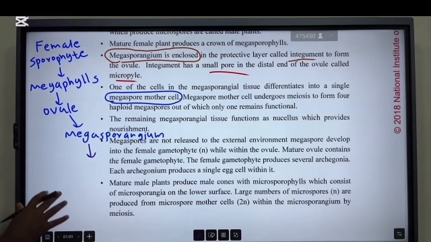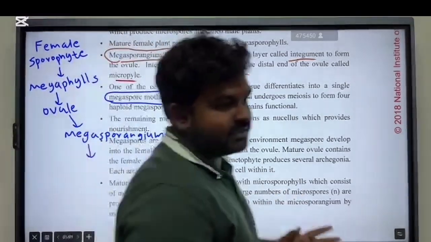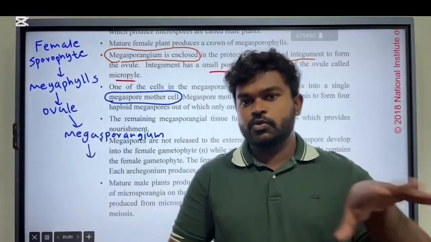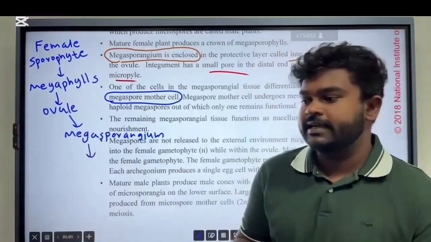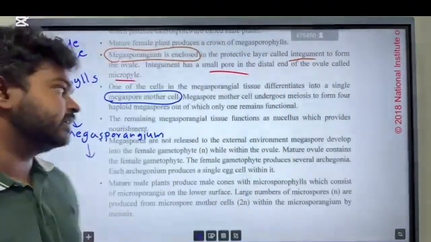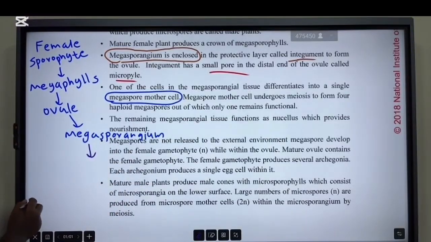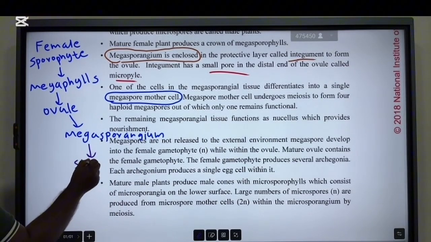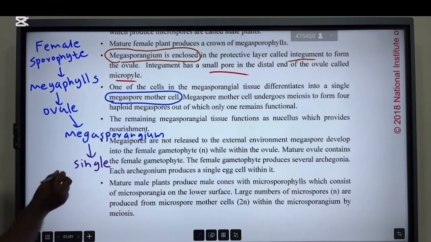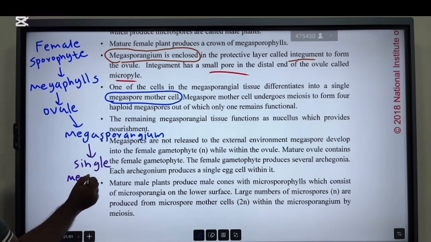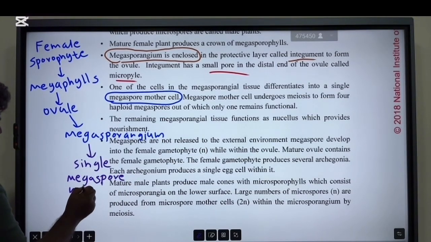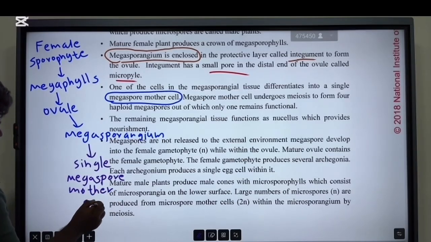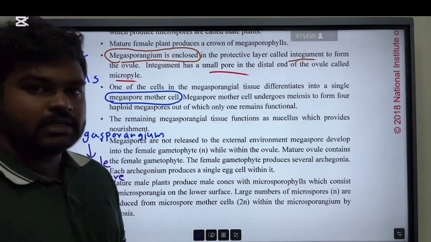So that is very important here. Previously, when we were discussing other plant life cycles, usually these sporangia produce many, numerous spores. But here in this life cycle of Cycas, this whole megasporangium differentiates into a single cell. That cell is called the megaspore mother cell. That is a huge difference from other plant life cycles.